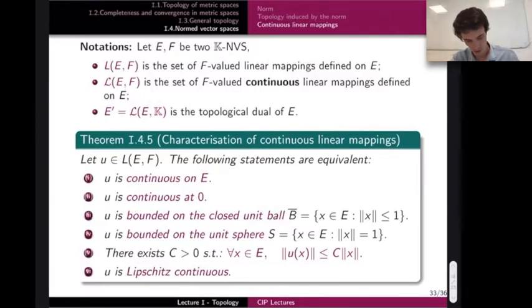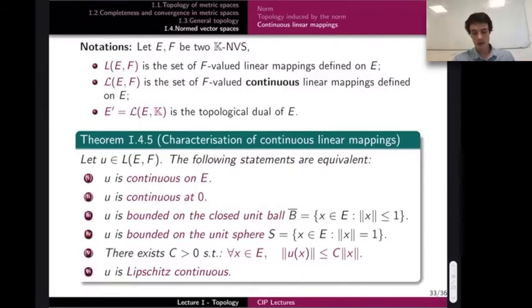And one more notation, which is quite usual, is to call E prime what we call the topological dual of E. That's something that will come back a lot in the PDE class. E prime is the set of continuous linear mappings from E to K. So remember that K is either R, the field of real numbers, or C, the complex numbers.